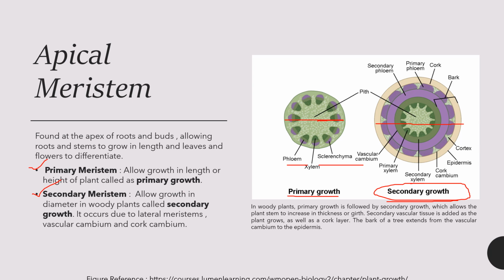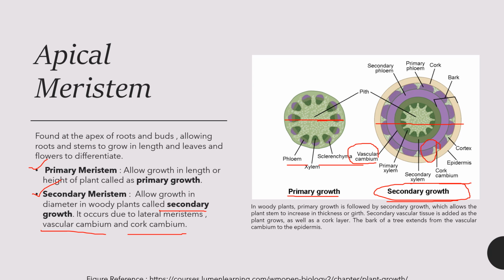So it occurs due to lateral meristems, vascular cambium, and cork cambium. The cork cambium is being labeled here. This is cork cambium, and this is vascular cambium, which is being shown here. So these are the types of cambium which are being shown with the bark. So this is how a plant grows because of the apical meristem.